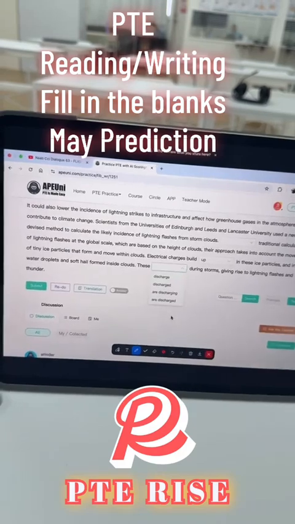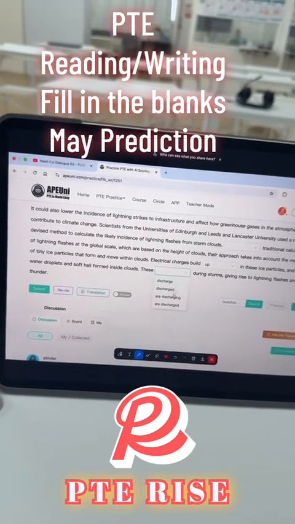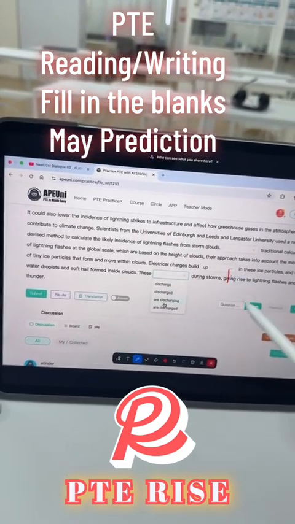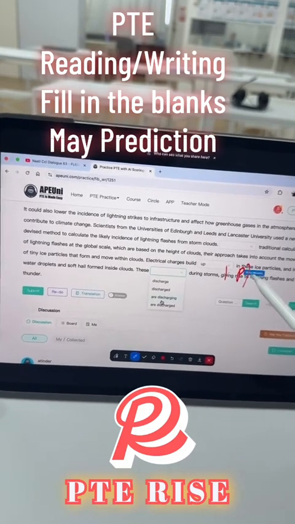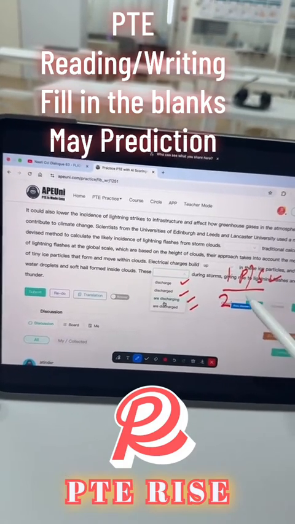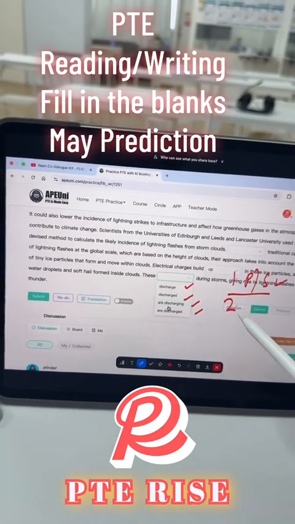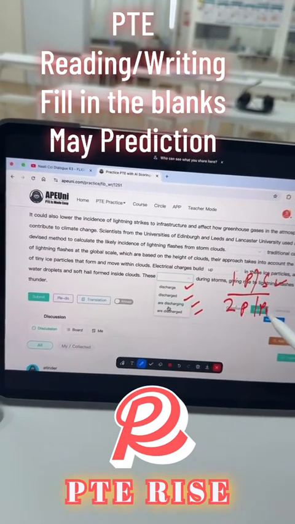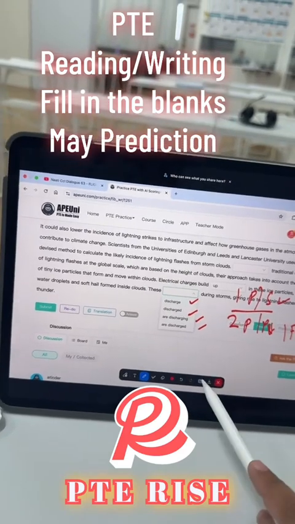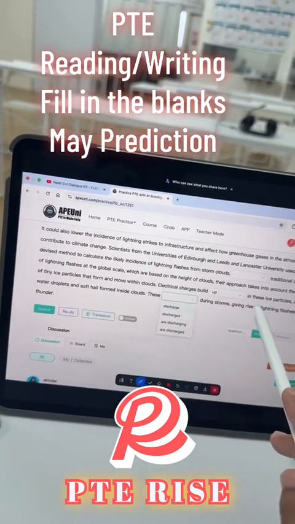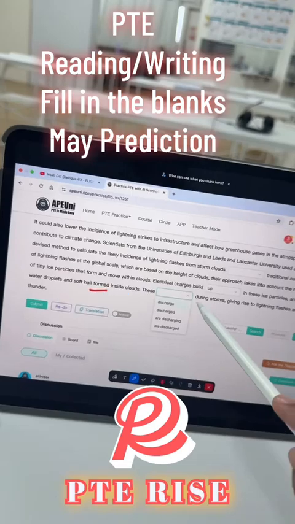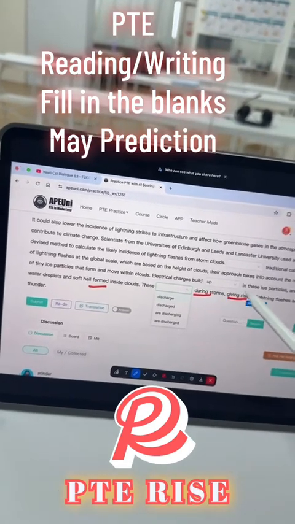And moving on, these dash during storms. Now this is a grammar based question. So when we are talking about grammar based questions like these, the first thing that you need to see is if it is plural or singular grammar working here. So all the options here are okay with plural choice. The second thing is you can see whether it is a present tense or a past tense or a future tense. Okay, so we might have to go a little backwards to identify the tense of the paragraph. So it says water droplets formed, hail formed inside these dash during storms, giving rise to.